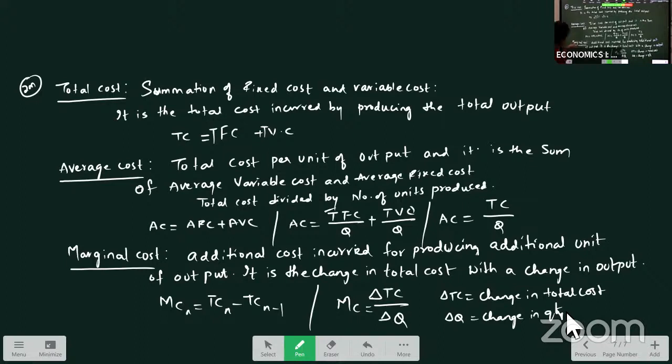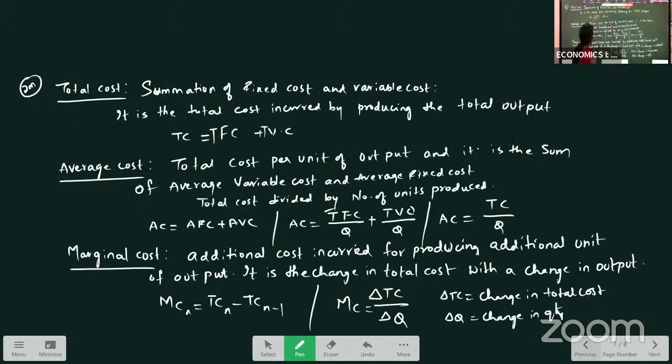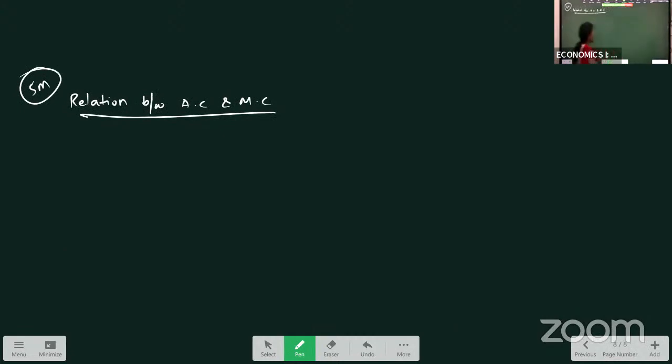Okay, now one more important question based on average cost and marginal cost. Here you have to explain the relation between average cost and marginal cost. It is an important 5 marks question. Relation between AC and MC. So when you write this answer, first write what is average cost, you will explain. Then what is marginal cost, you will explain. Then you will write the answer.